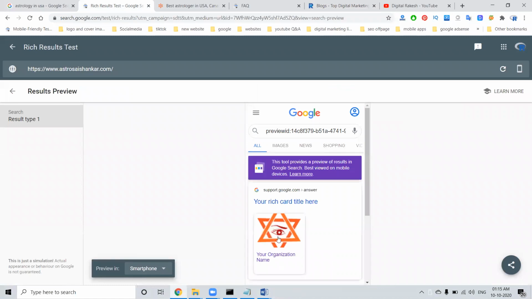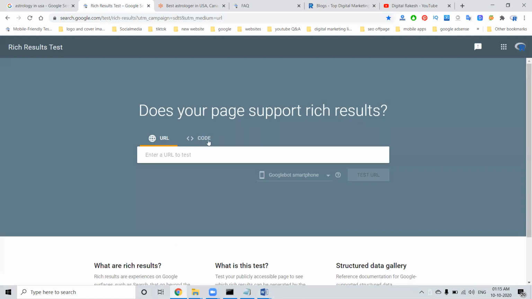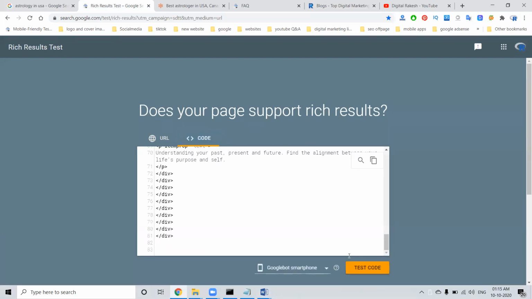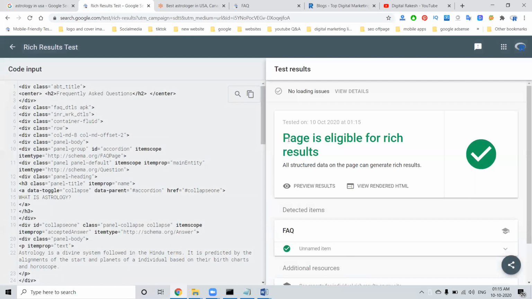Preview results. Here I'm adding the preview icon. Now, after adding the rich snippet code, test the code here. If we get any error, the schema rich snippet will show the error option. Here it always shows the page is eligible for rich snippet.